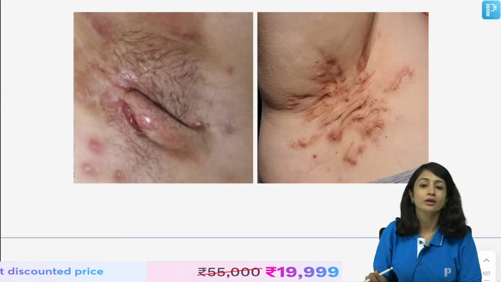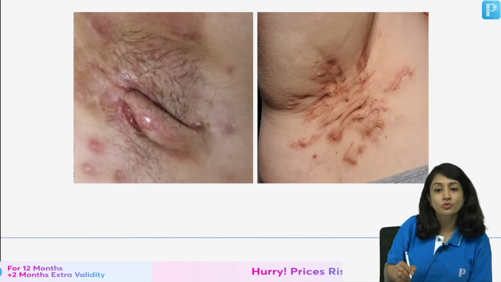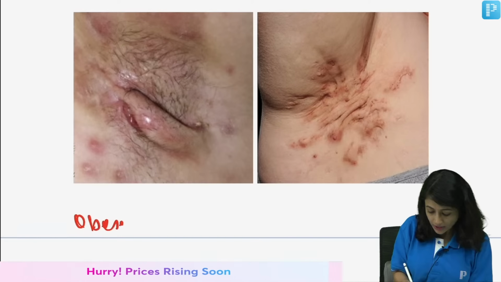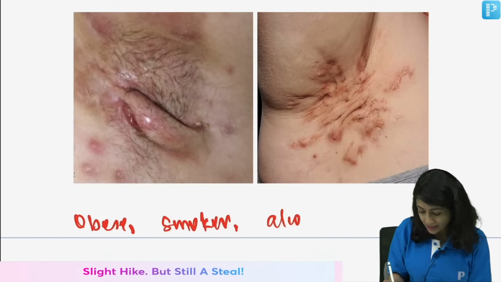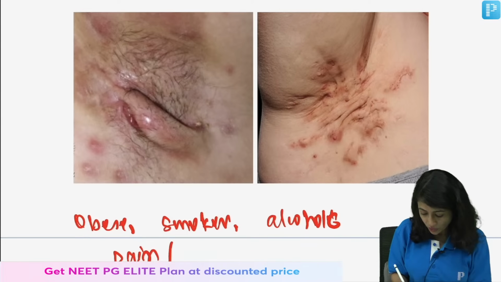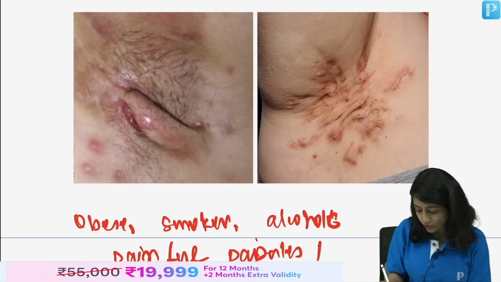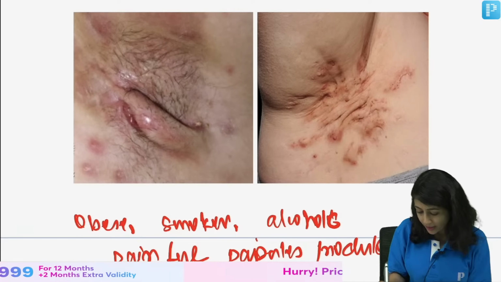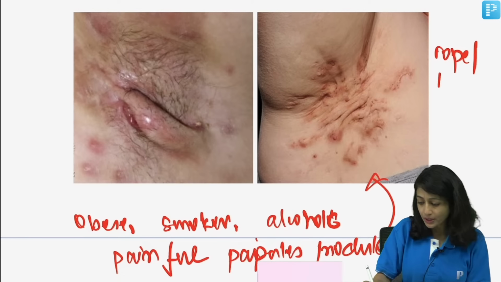Now, this is your option A, which is hidradenitis suppurativa. If I had to ask you this, I would give you an obese patient, smoker, alcoholic, presenting with painful lesions in these sites. So, I would say there are painful papules, painful nodules, and they are bursting out and they are healing with rope-like or bridging scars.